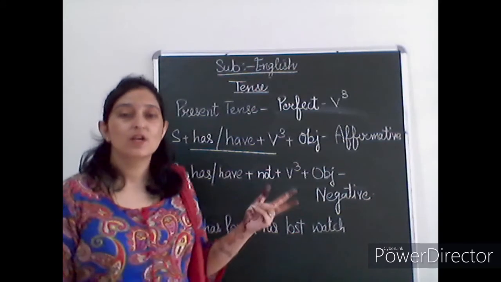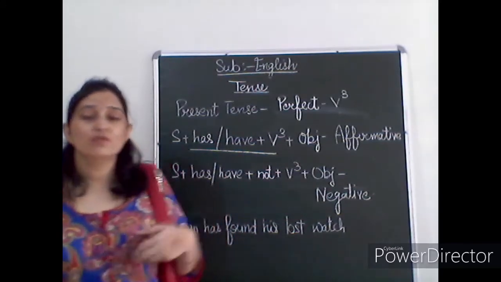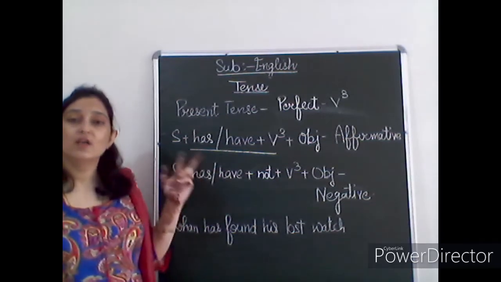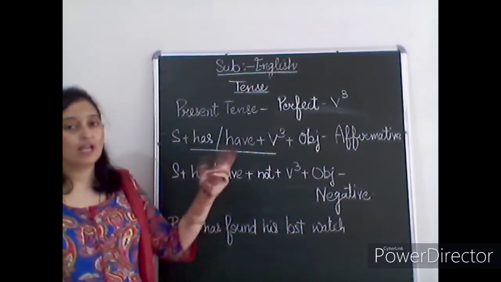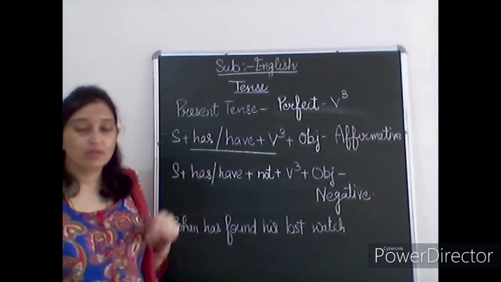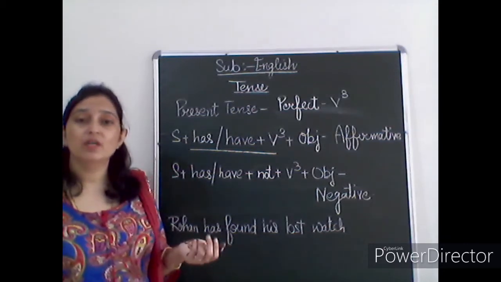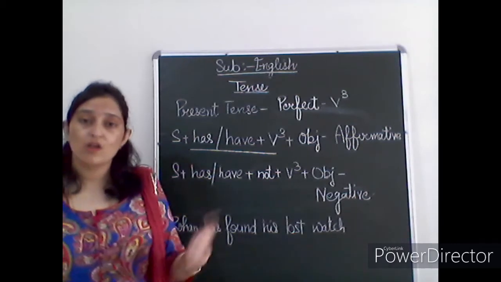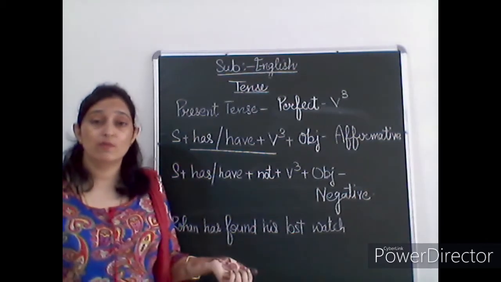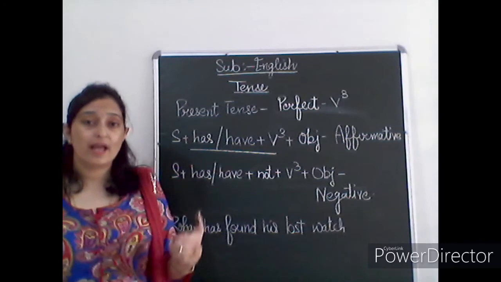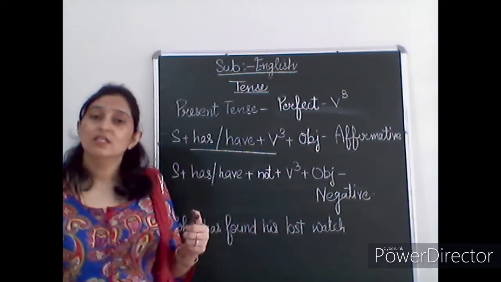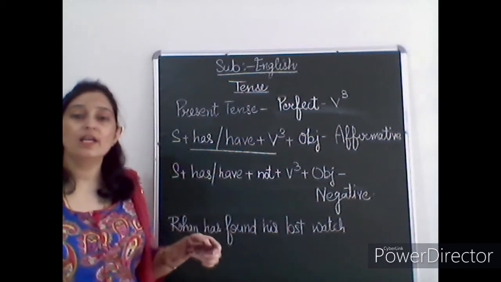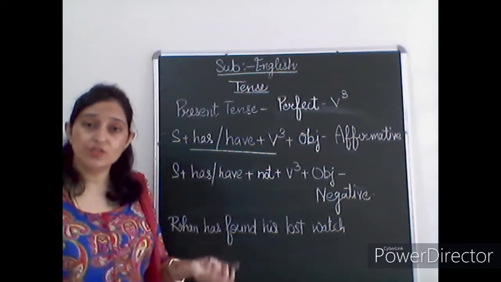For past you would use had, and for the future we can use will have or shall have. So see, for the present only simple has, have, and then verb third form. But it can be verb third form, just like write, wrote, written. Written is the third form of the verb. Drink, drank, drunk. Drunk is the third form of the verb. So many are there. Maybe you all have memorized, you all have learned all three forms of the verb.